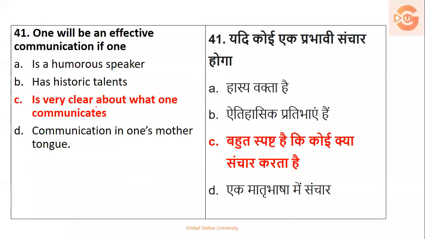Next, you have one of the effective communication. One will be an effective communicator if one is a humorous speaker, has historic talents, is clear with what he wants to communicate, or communication is one's mother tongue. Definitely, these options are not the nearest option. So your right answer is: it's clear about what one communicates.